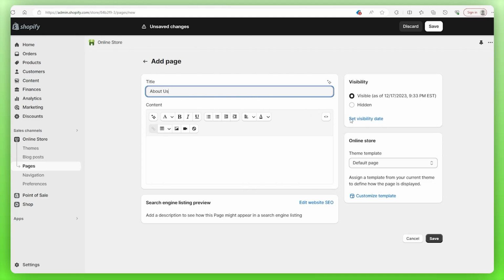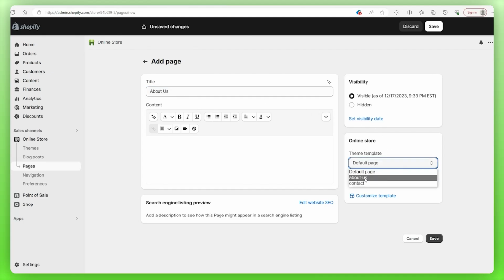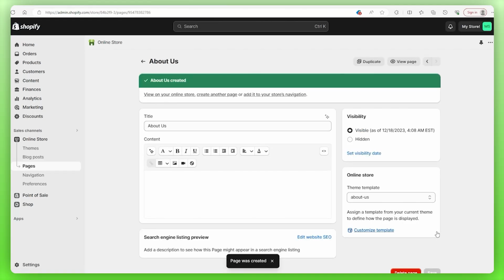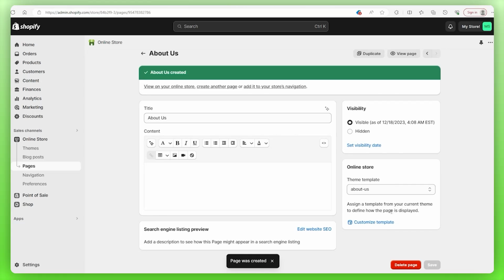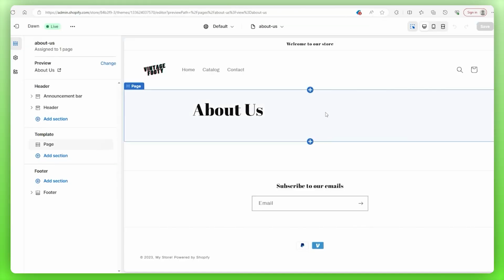Then go to the right side where it says Theme Template and select the theme we also named About Us. Now, make sure to quickly save it. Afterwards, it'll refresh, and now we'll go down to the Customize Template link right here and click on it. And then you'll see how the title went from Contact to About Us. So, anytime you want to change the title, you can do it from the Pages tab in your dashboard.